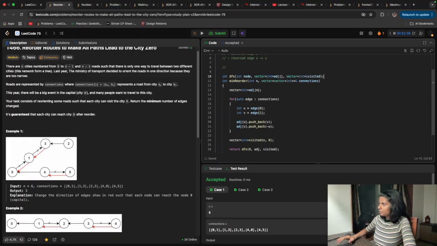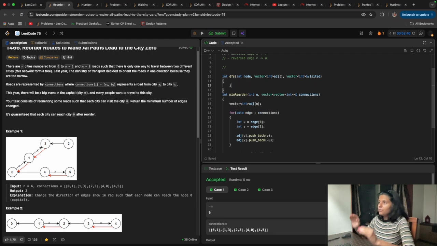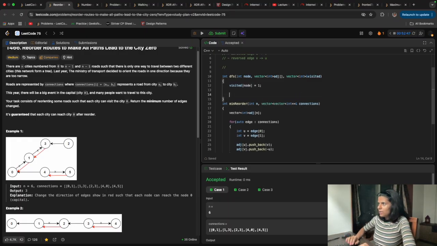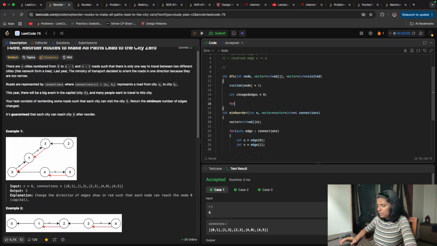And what I will do, if I am at that node, mark it as visited. Visited equals 1, and let's take a number which is changed edges, which is right now 0, and for int neighbor of that node, what I will do,